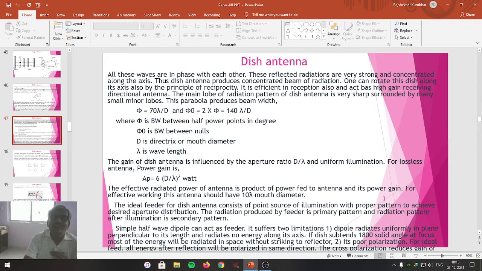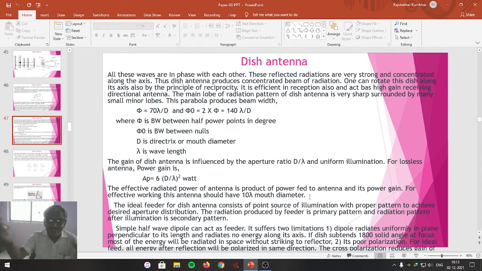For effective working of the antenna, it should have a mouth diameter equal to 10 times lambda. If the mouth diameter of the dish antenna is 10 times lambda, then we can say the working of the dish antenna is very effective.